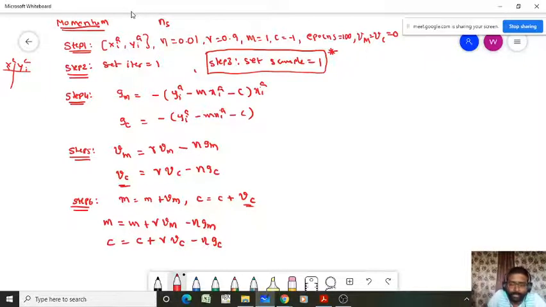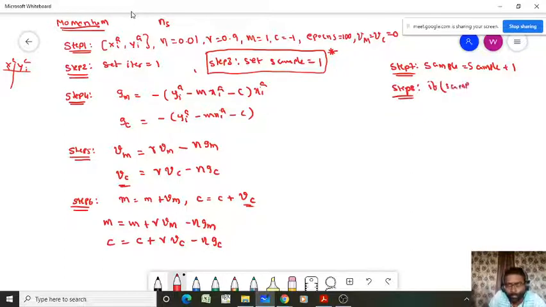Now go to step 7. What is step 7? You have to update your sample count: sample equal to sample plus 1. And in step 8, you have to check your sample with respect to the dataset size.